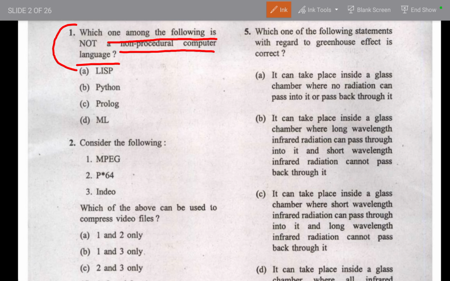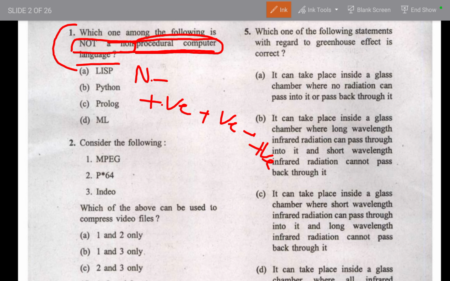So here just focus on 'not' and 'non', that is, two negatives, so two negatives make it positive, right? So it becomes positive. So we have to find the procedural language.